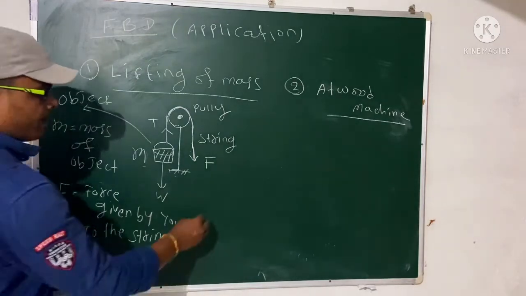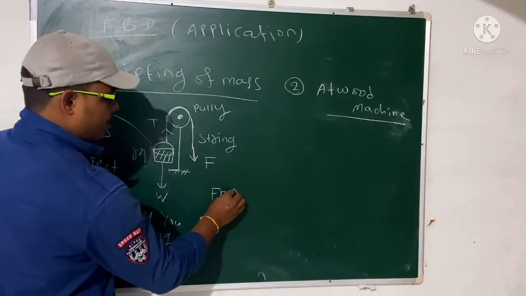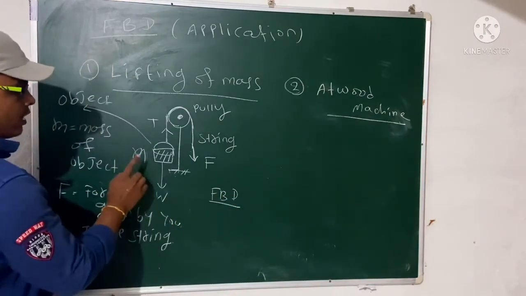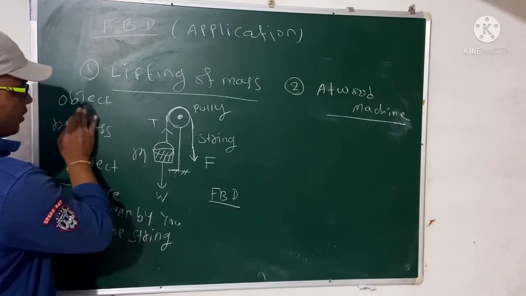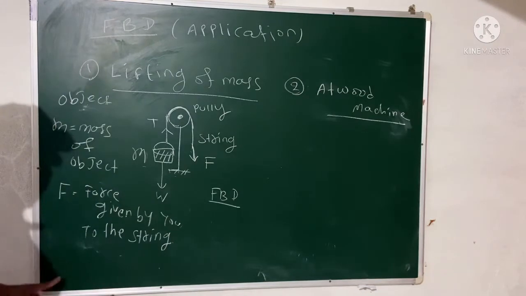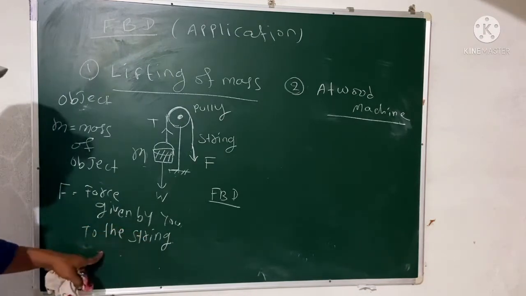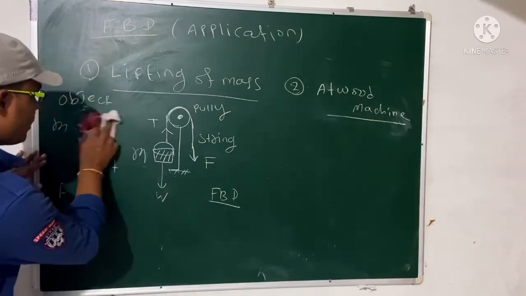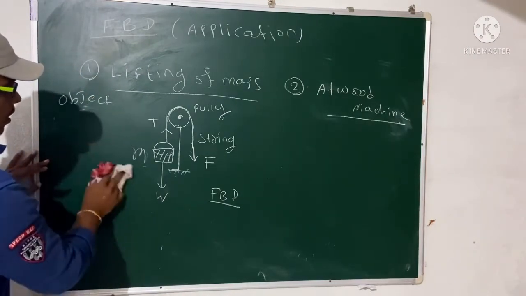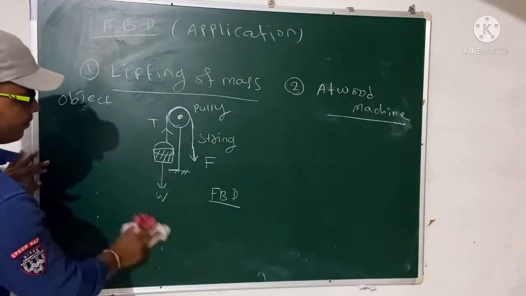So what does the FBD say here? This object is moving upward, right? So these are the theory part. That is, the force is given by you to the string. Then M is the mass of the object. Then what will be your acceleration?